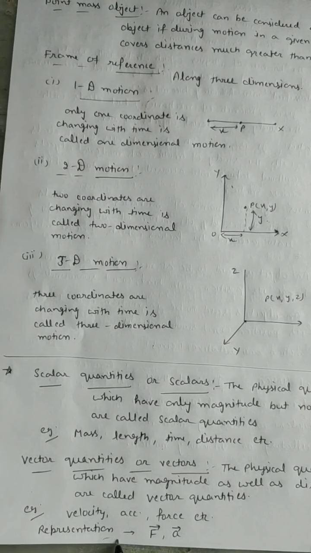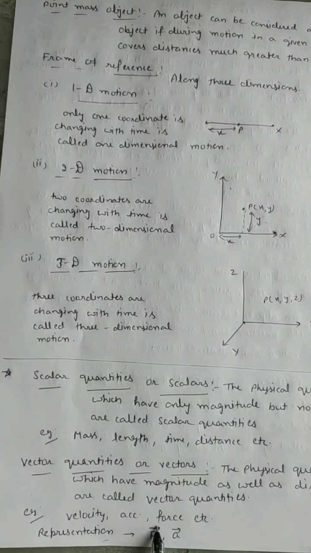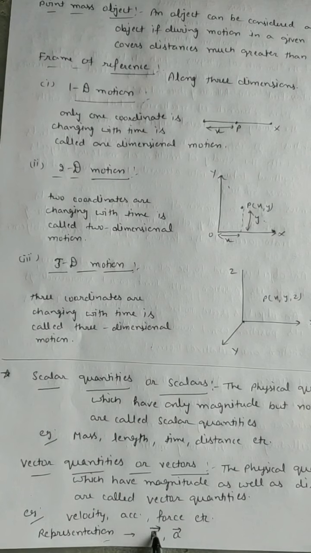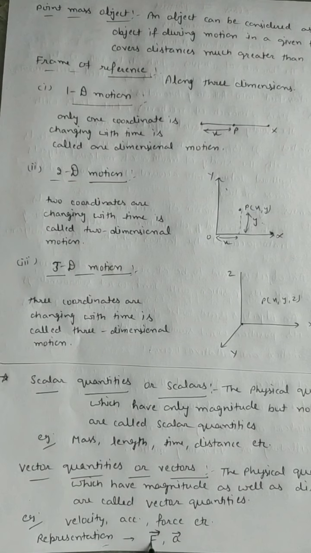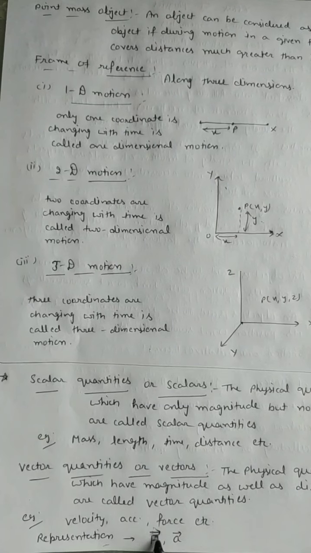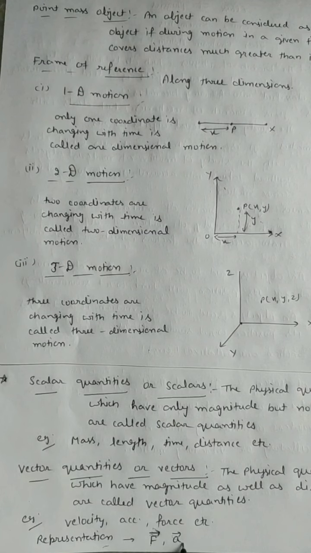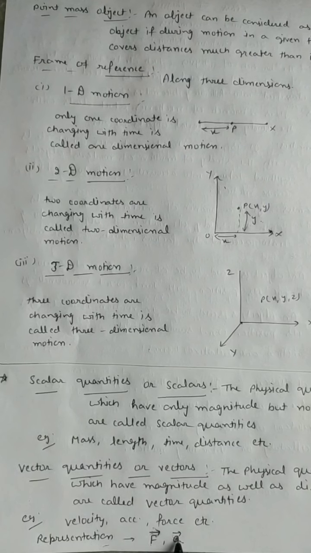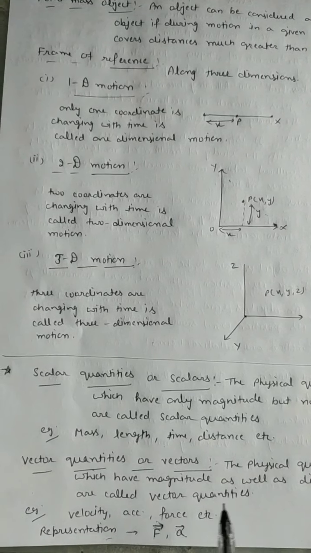To represent vector quantities, we put an arrow on top of the symbol. Like force is a vector quantity, we put an arrow on top of F. For acceleration, small a represents acceleration and the arrow on it represents that this is a vector quantity.